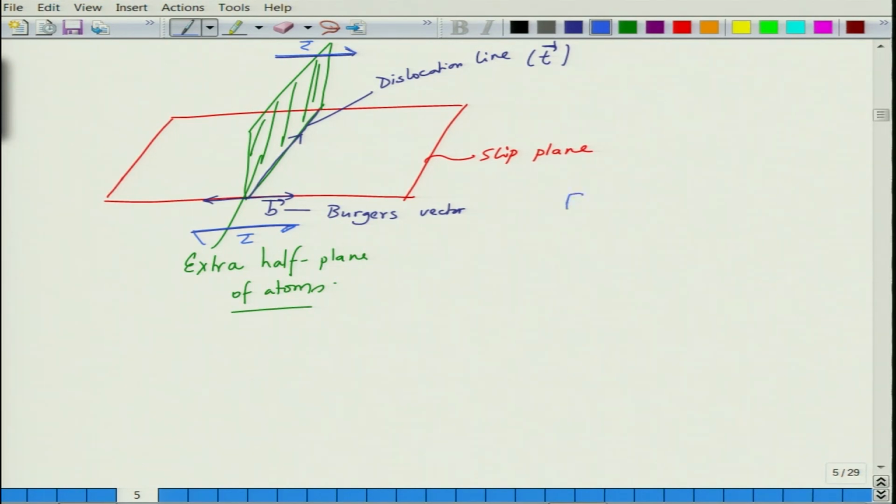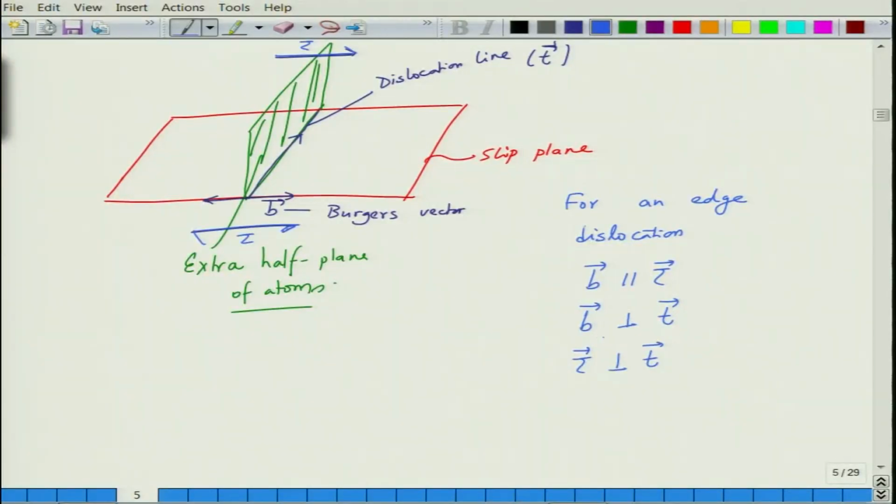So, for an edge dislocation, one can write: B is parallel to tau and B is perpendicular to T. Okay. And by this token, tau is perpendicular to T. So, the Burgers vector is parallel to the applied shear stress. The Burgers vector moves in the same direction, so the extra step that you create is in the direction of applied stress.